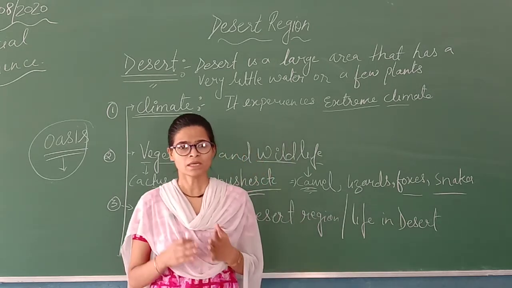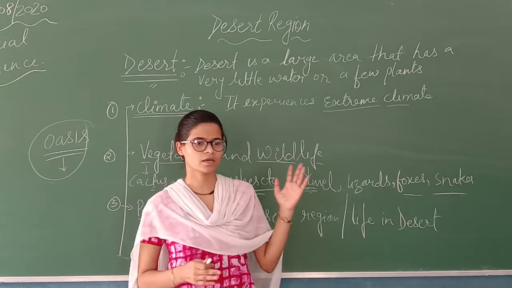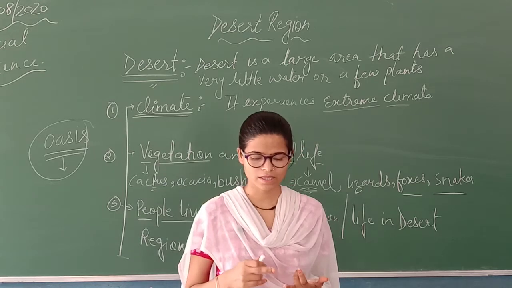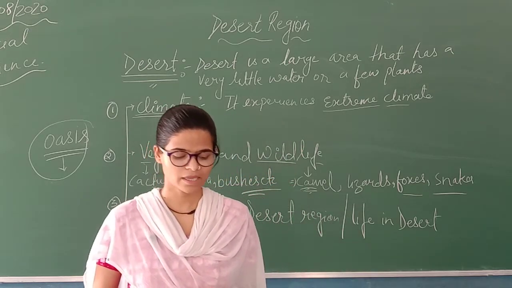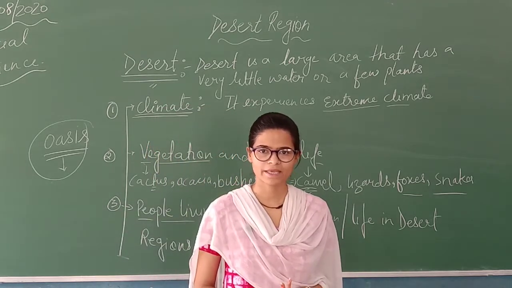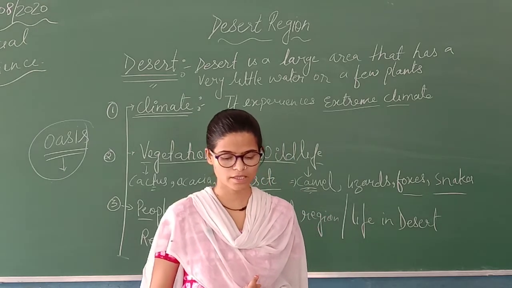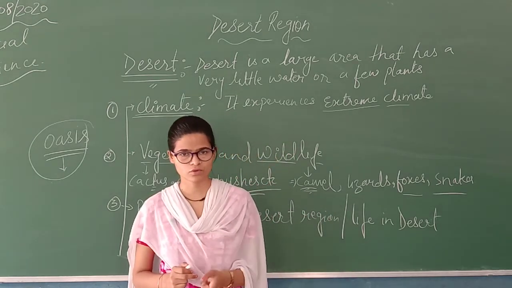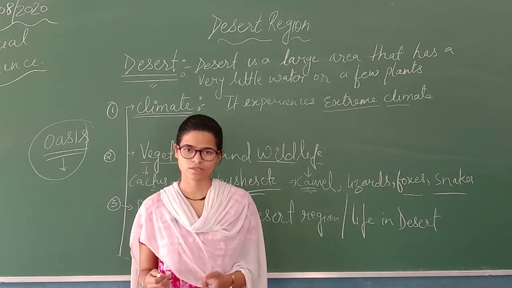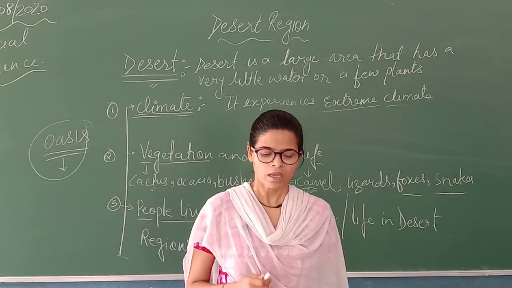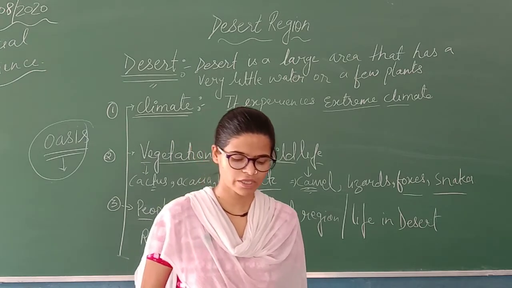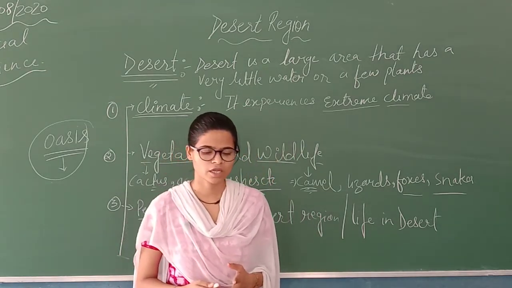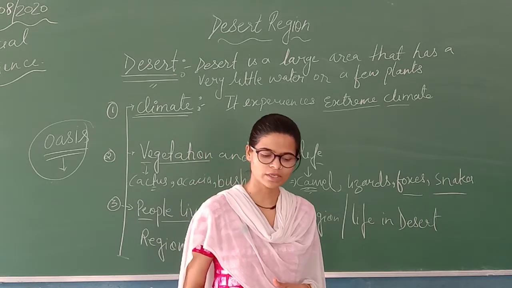Now people living in this desert region cultivate vegetables. Then they cultivate dates, then they cultivate barley and ragi. Millet is the most important crop which is grown in desert area, near oasis, near water area. Then barley and wheat are also grown near water area, or you can say near the oasis.